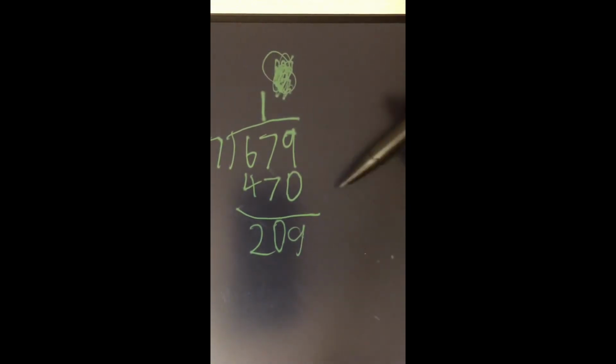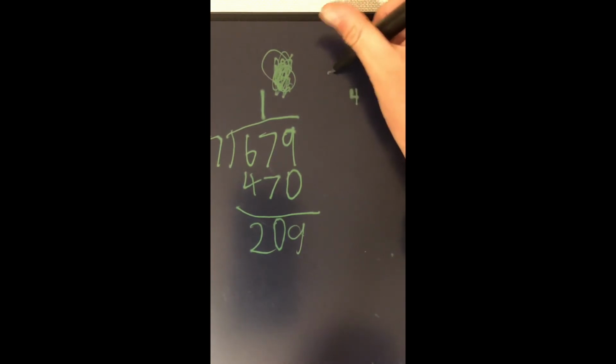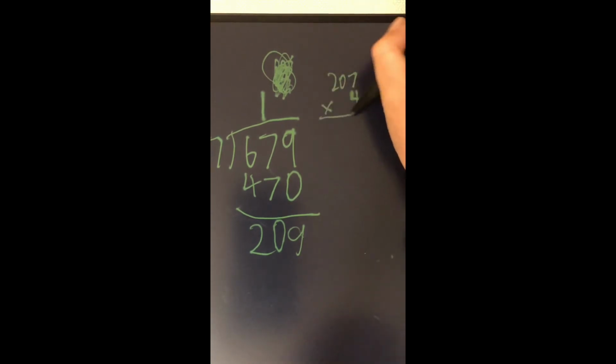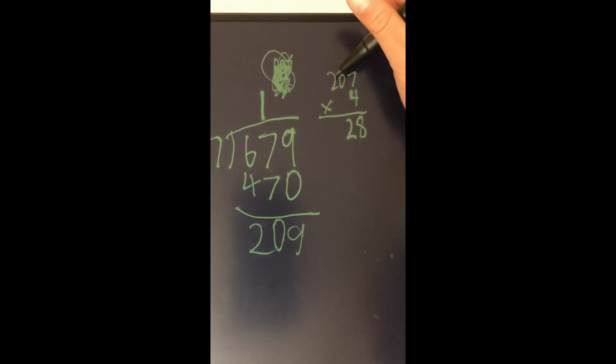How many 47s are in 209? Let's guess it's 4. So what's 4 times 47? 7 times 4 is 28. 0 times 4 is 0. Plus 2 equals 2. 2 times 8 equals 8.